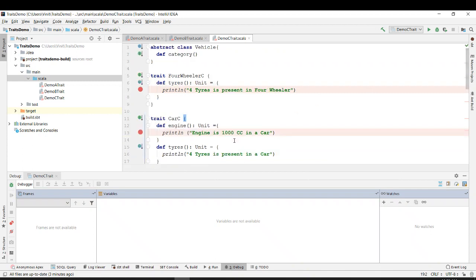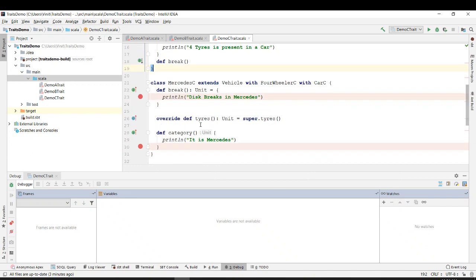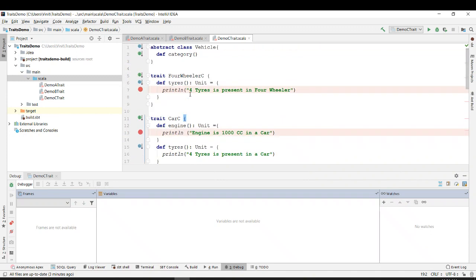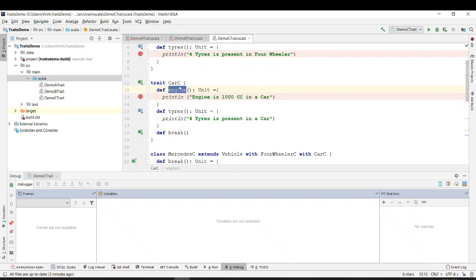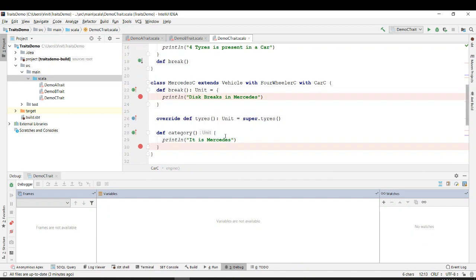Let us make it more complex. So if you see, tires was implemented over here and here. Engine was only implemented in car C, saying that engine is 1000 cc in car.